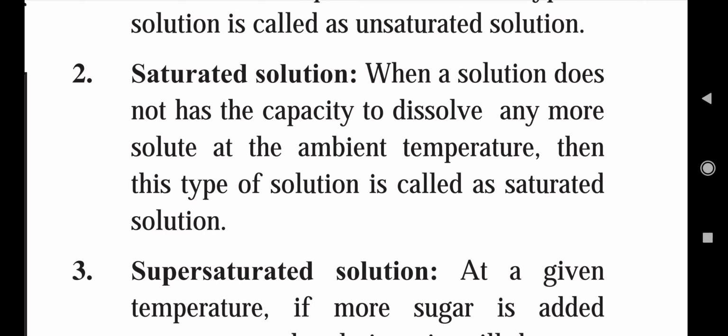After dissolving that sugar, the water is not able to dissolve more sugar at the given temperature or ambient temperature, and that solution is called a saturated solution. It is not able to dissolve any more solute at the ambient temperature, okay. So this is the saturated solution.